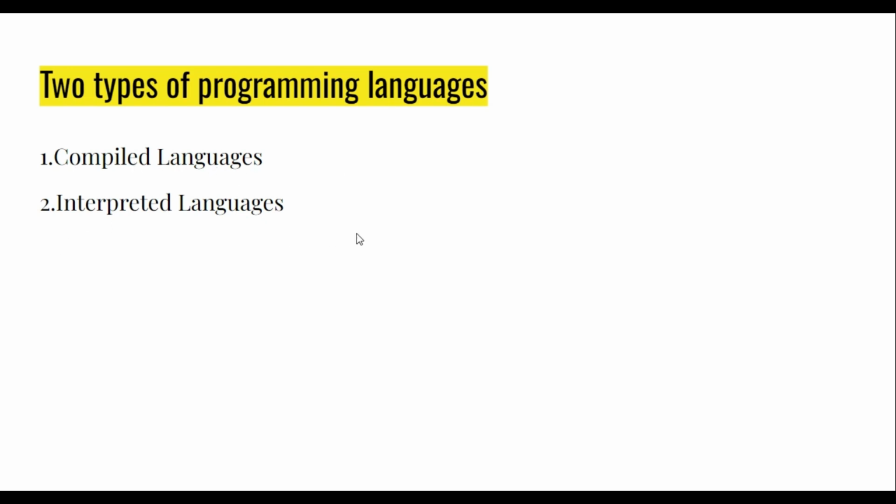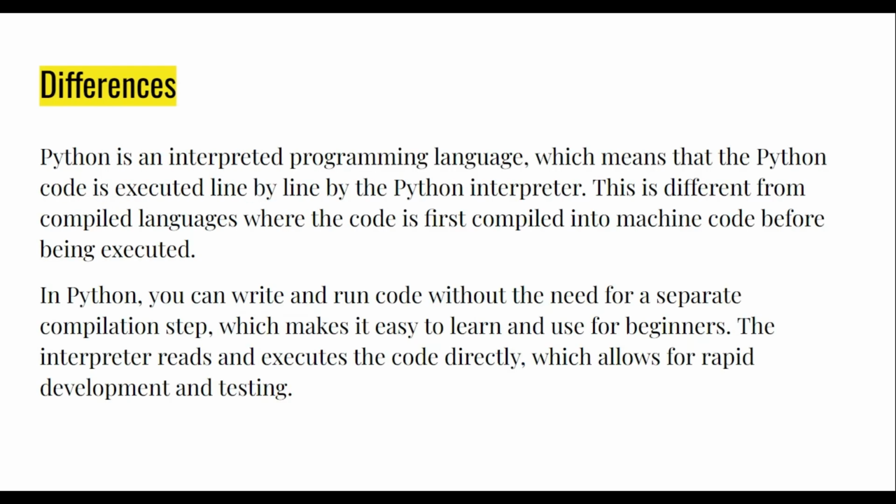But in an interpreted language, there is no separate compilation phase. Code is executed line by line. So Python is an interpreted language, and here there is no separate compilation phase. Whenever you run code, the interpreter runs that code line by line, and if there is an error at any line, your program stops execution. That is an interpreted language, and Python is an interpreted language.